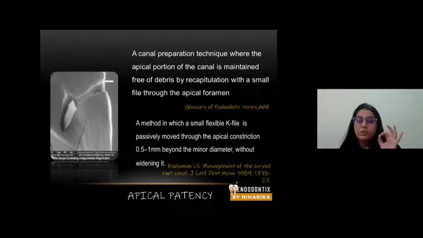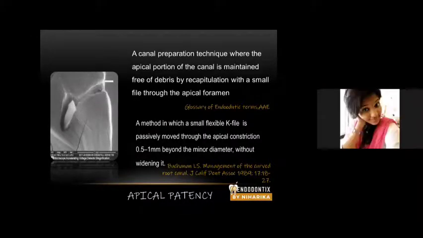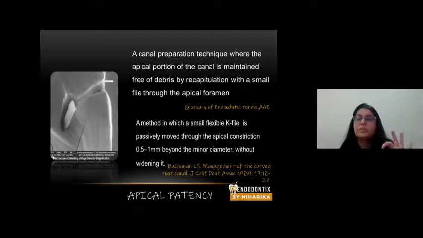That means you take a small file, maybe a number 8 file or a number 10 file, and push it slightly beyond the minor diameter or minor constriction, to prevent extrusion of the debris inside the root